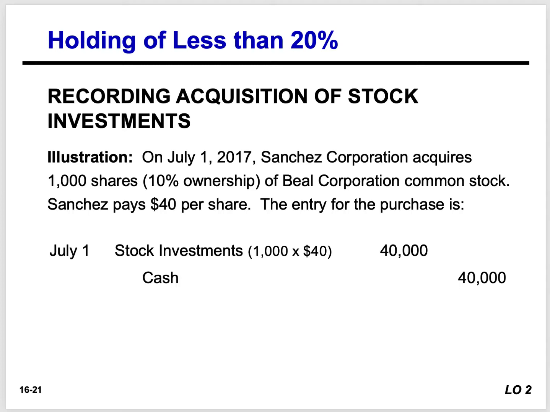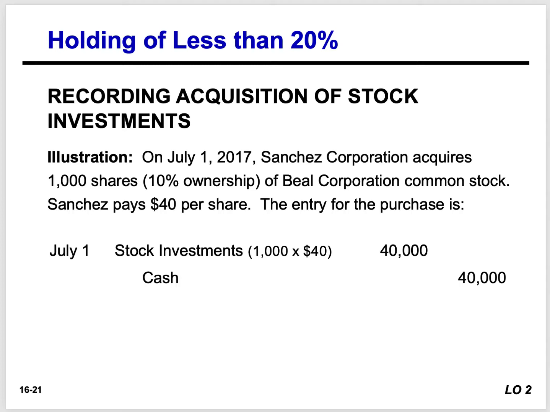Again, the key here is we have less than 20%, okay? So at acquisition, the stock investment is going to be recorded at cost. What do we do? Well, we need to debit stock investment and we need to credit cash, okay? I'd put that in your notes, study it, because it's never going to change. I don't care what entry we do, as long as we hold less than 20%, we're going to debit the stock investment account for the cost, and we're going to credit cash, right? So look at the illustration here.